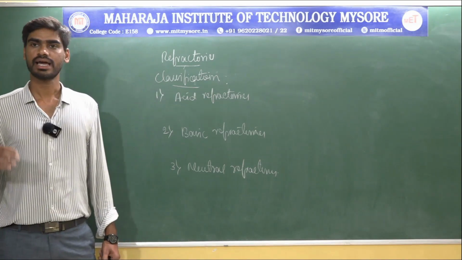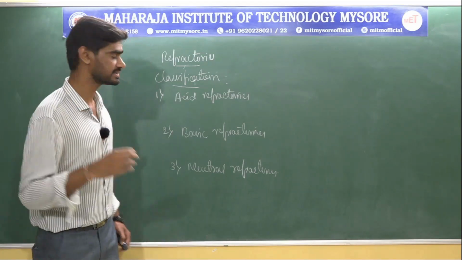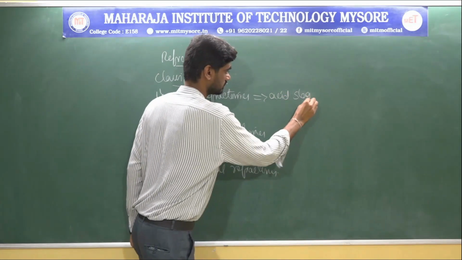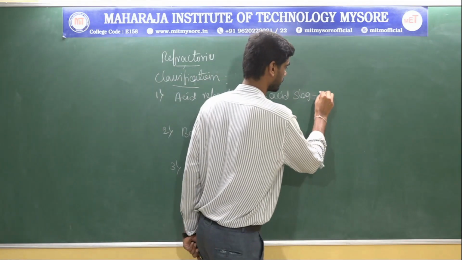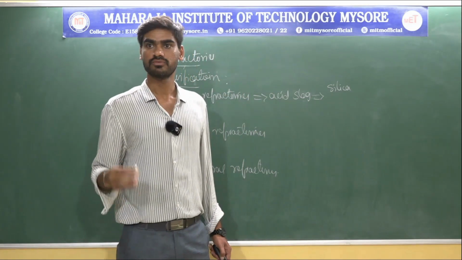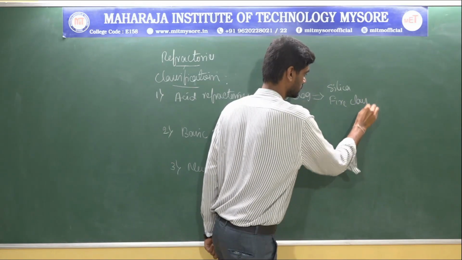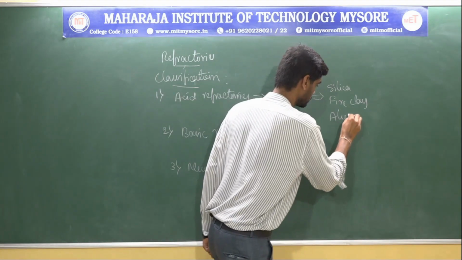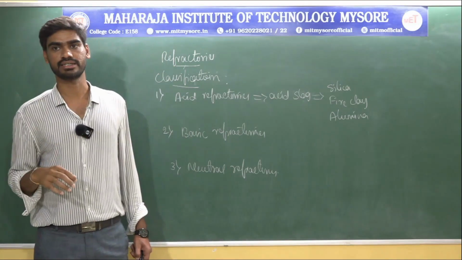Acid refractories are those refractories which are highly stable and unreactive with acid slag. Refractories such as silica refractory, fire clay refractories, and alumina refractories are some well-known acid refractories.